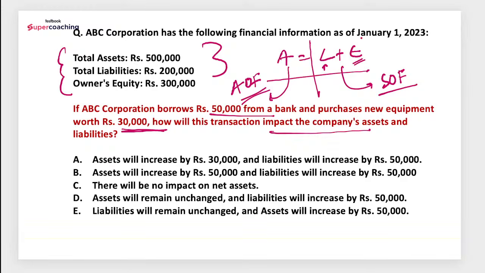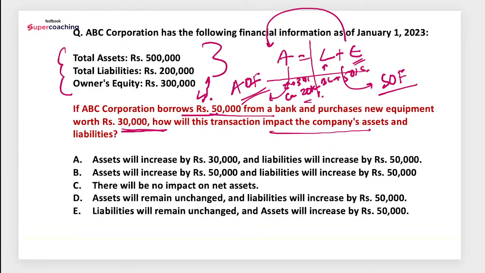This is owner's money, right? So from the taken liability itself, we create the asset. If you have taken a liability of 50,000, your asset will also increase by 50,000. So you have taken a bank loan of 50,000, and on the asset side, we have purchased equipment of 30,000 and the remaining 20,000 is cash.